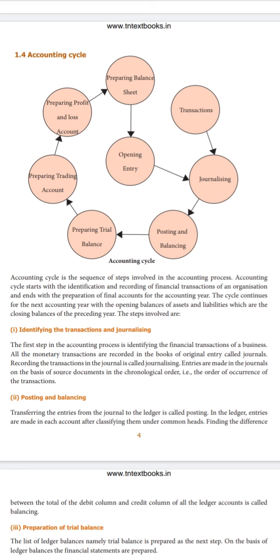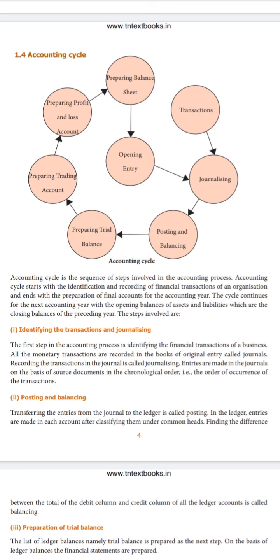Always there should be one starting point and ending point, right? Likewise here we call the transaction the starting point. In our previous class itself, I explained what a transaction is. A transaction is an activity done in monetary terms, that is, keeping money as the base.